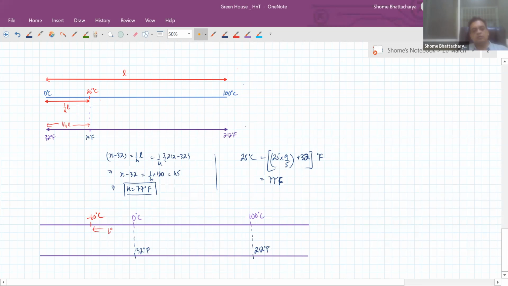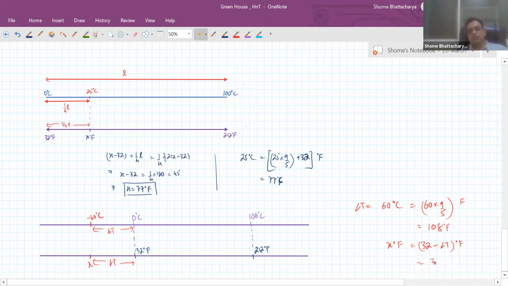So this temperature difference is how much? 60 in degrees C. So that is 60 into 9/5 in Fahrenheit, whatever this is, it is sitting at this delta T. So X in degrees Fahrenheit is 32 minus delta T in Fahrenheit.